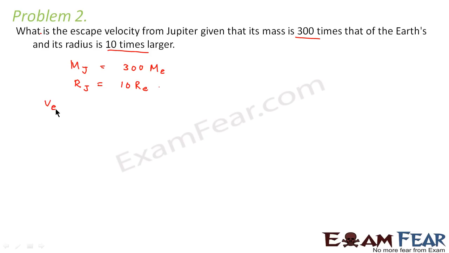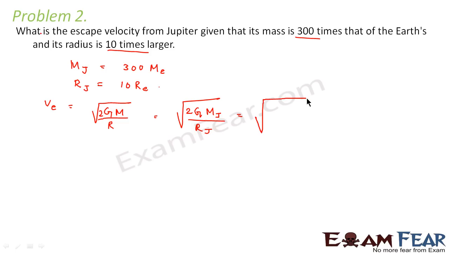Now we know that escape velocity is equal to root over 2GM divided by r. So here we are calculating this for Jupiter.